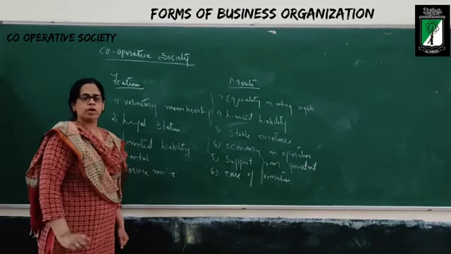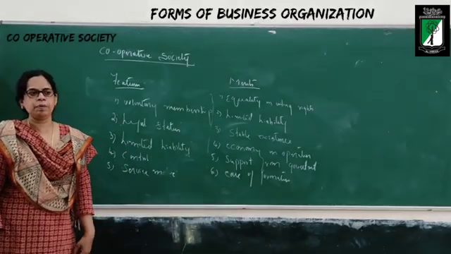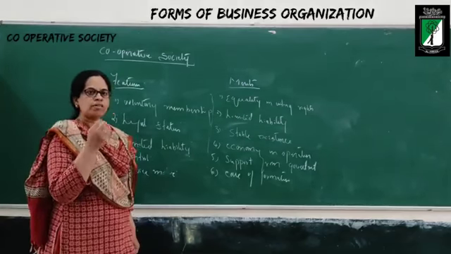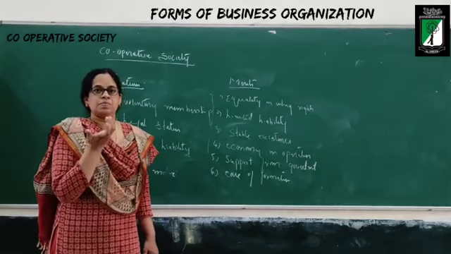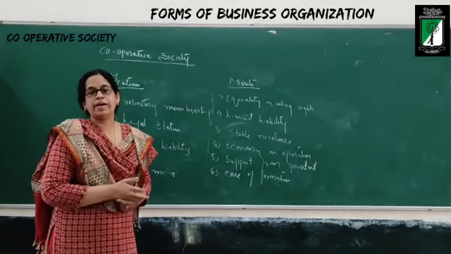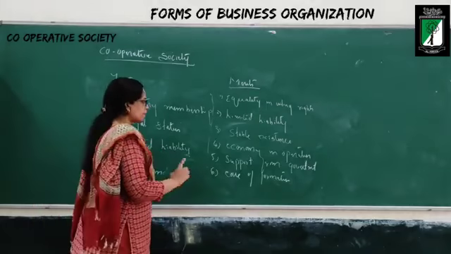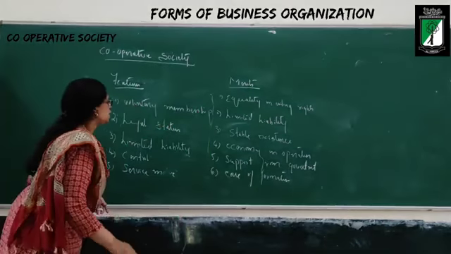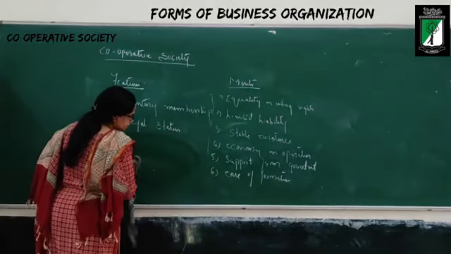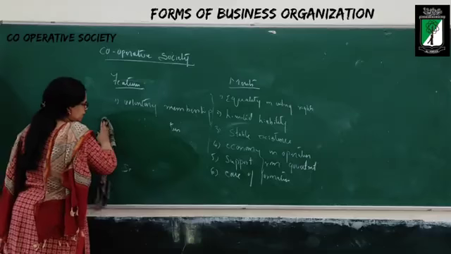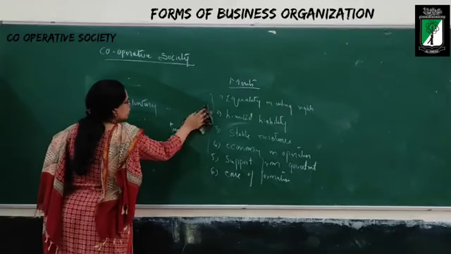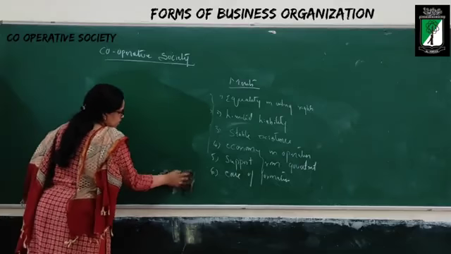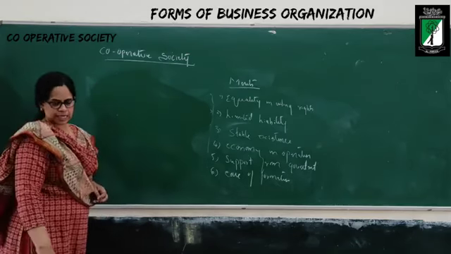Support from government. Since this is for the welfare of the people, government will provide support in the form of low tax rate, subsidies, low interest rate on loans, etc. Then ease of formation. The starting of the cooperative society is very easy. If 10 people are ready to contribute capital and there is some place, you can start the cooperative society.